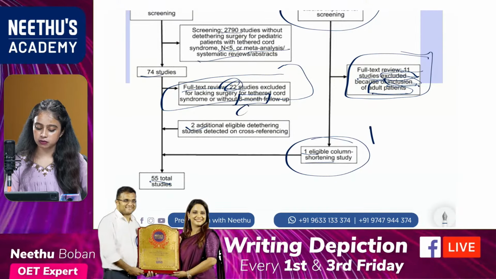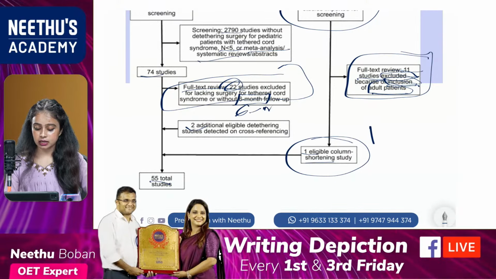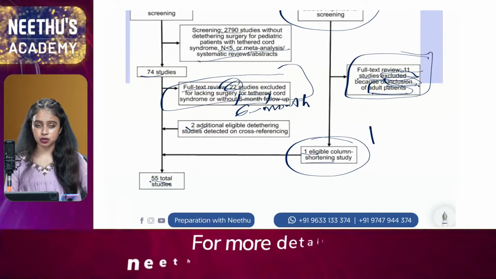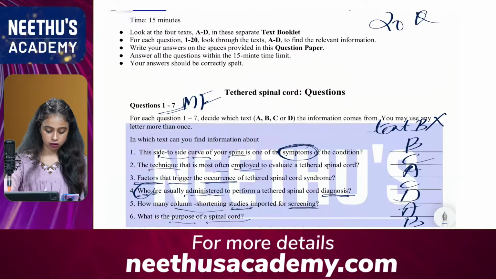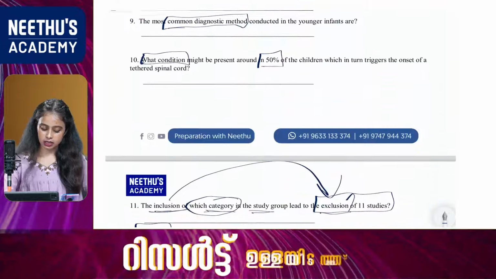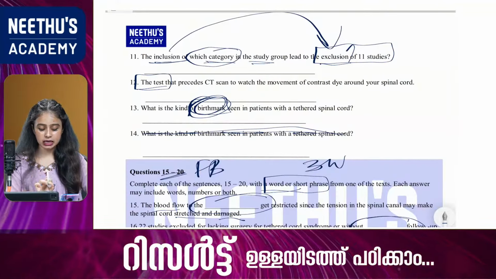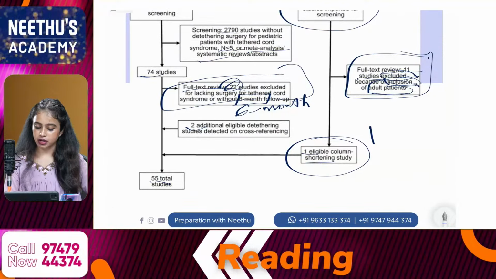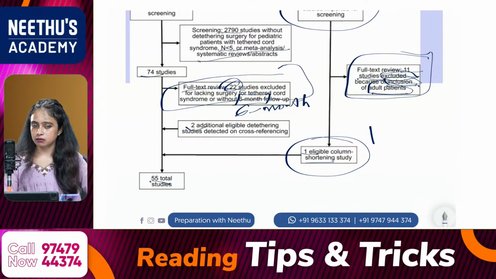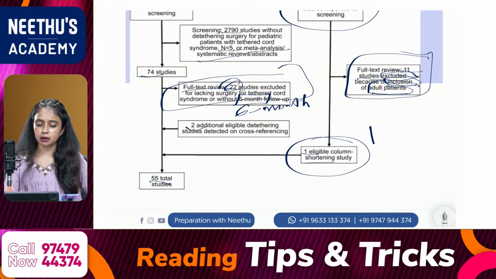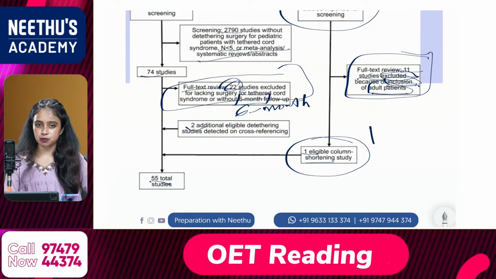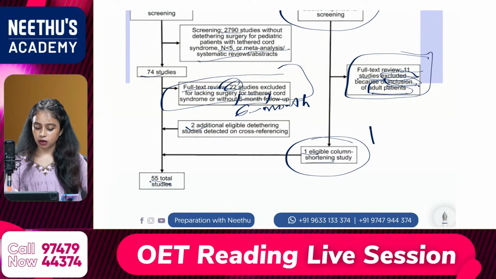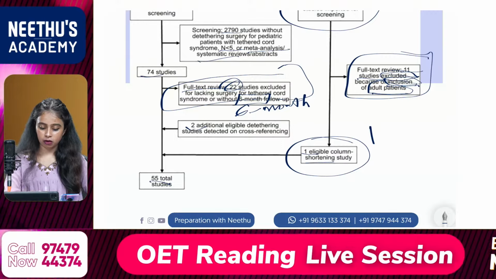So the answer should be 6-month. Yes, Juby, very good. It is a hyphenated word, so the hyphen should be there, otherwise you will not get the marks. So 6 hyphen month.